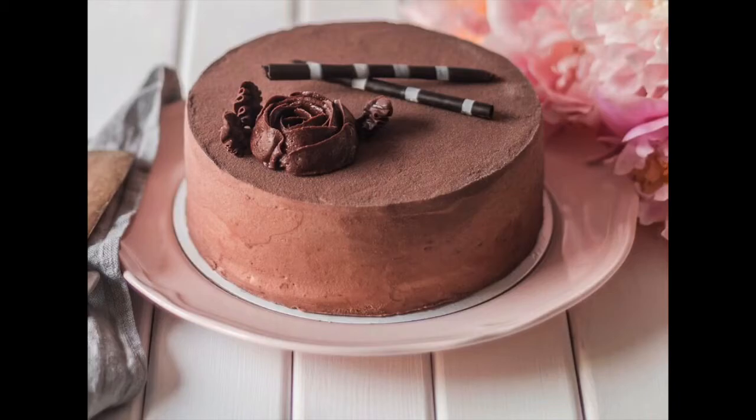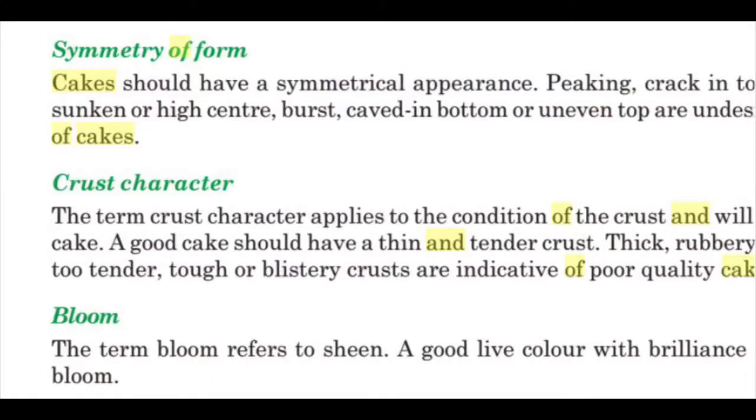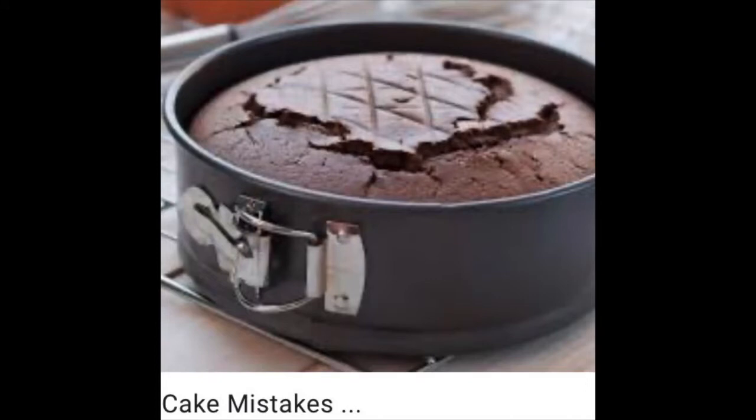Then character of the crust. Crust should be thin, it should be tender. It should not be leathery or rubbery. It should not be sticky. It should not be over moist, too tender, or a tough or bursty kind of crust. They are indicators of poor cake quality. These are some of the external characteristics which we want to have a look at so that we can know whether the cake is good in appearance or not.